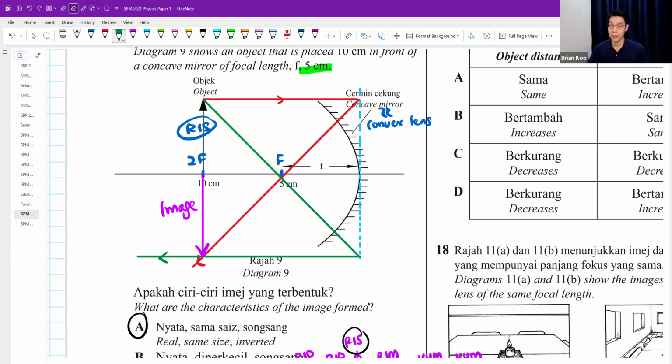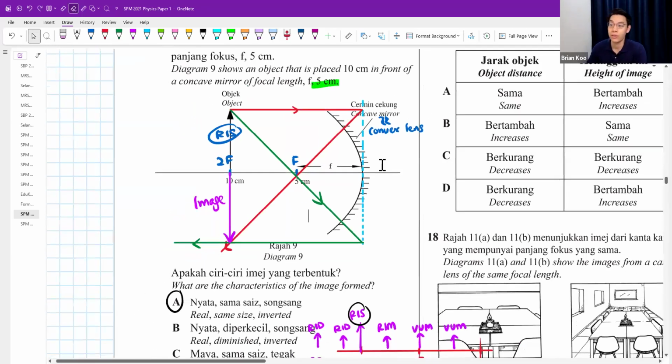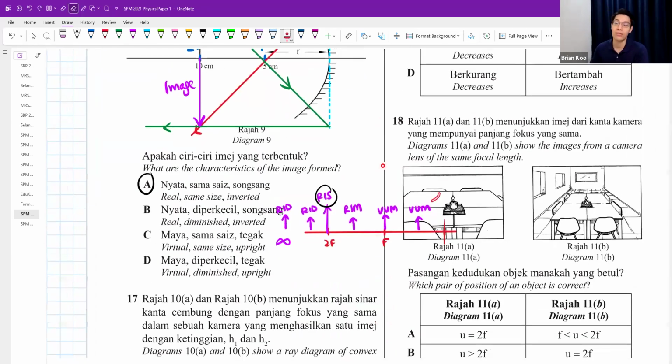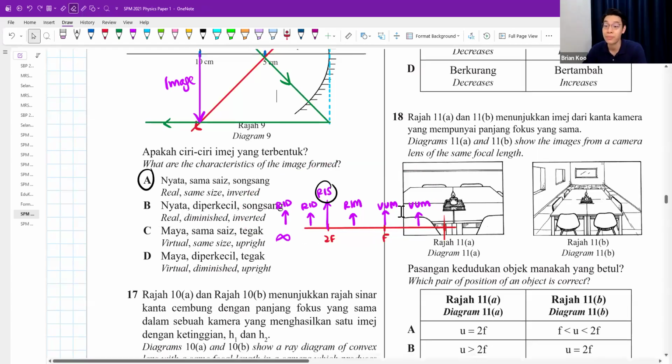And remember, when you do a mirror, the light ray must reflect. And the image is exactly the same size as the object. Why? Because the object and image distance is the same. If you have the exact same distance, it is the same size. So if you memorize this, you can answer straight, or you can do the drawing also.